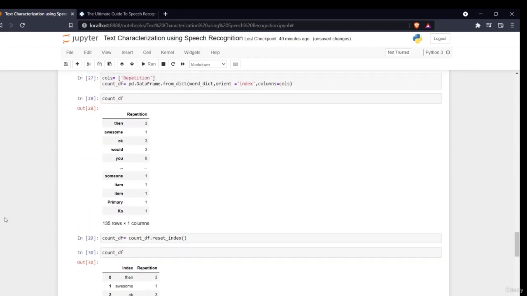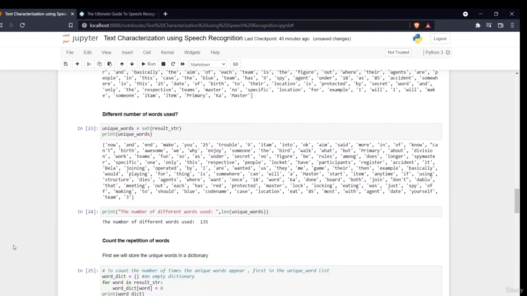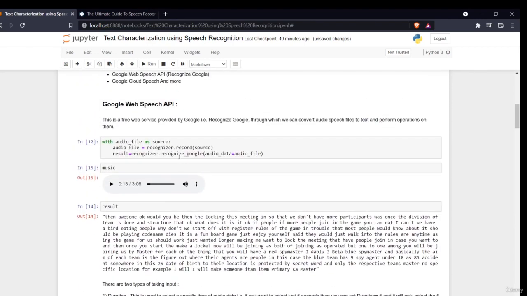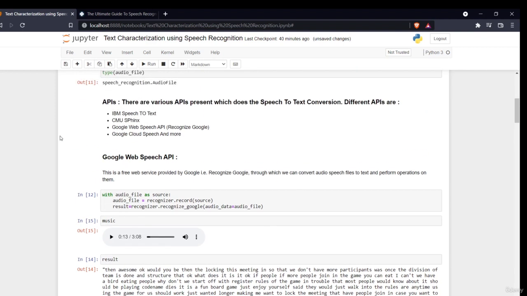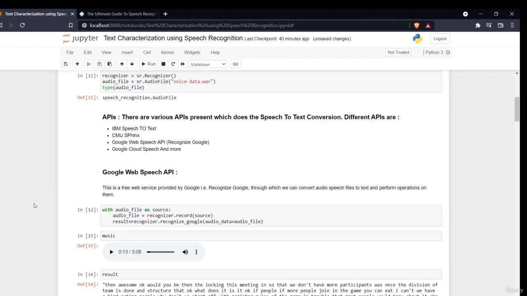So now there are different things. This was a very short audio file, a repetitive or basically a stored audio file. Now what you can do is start recording your own audio. Like here, let me show you. Here I have used recognizer.record and I'm saying source, but the source here is basically the audio file. I'm saying with audio file as source, but the source can be anything.